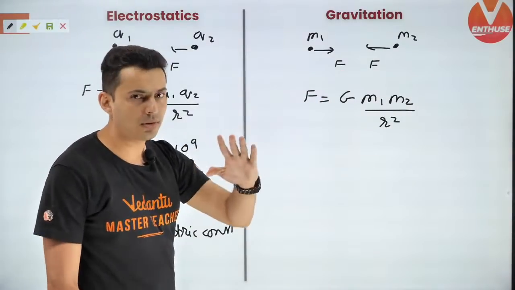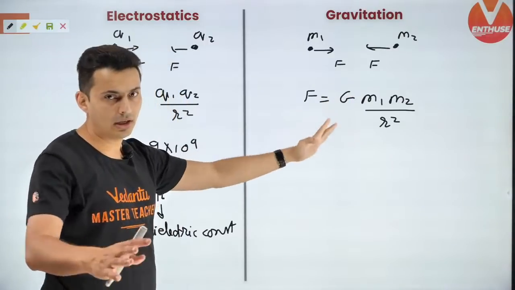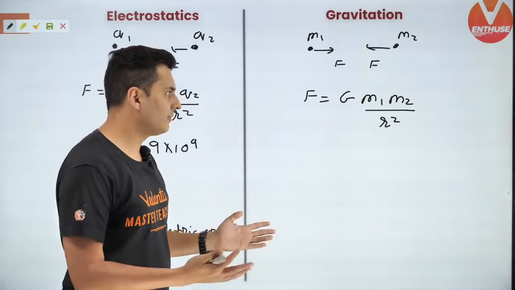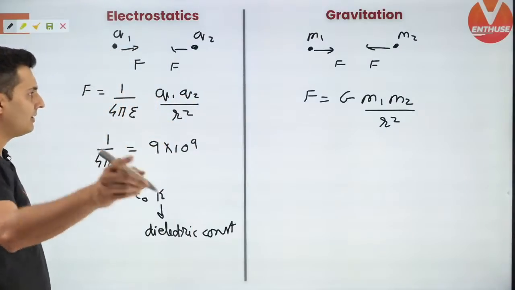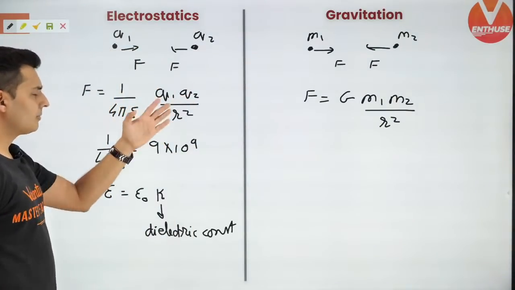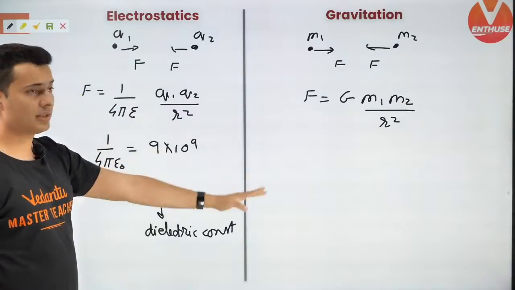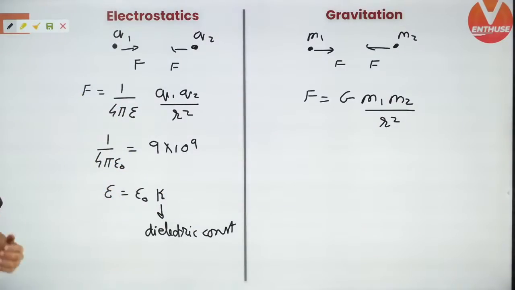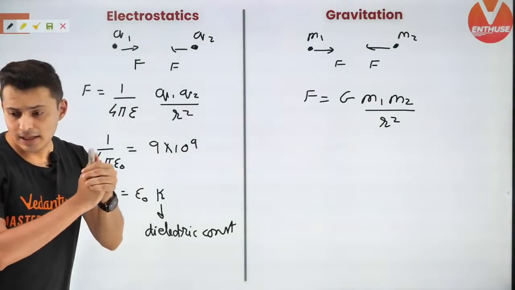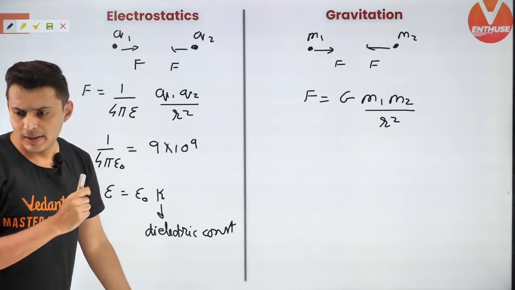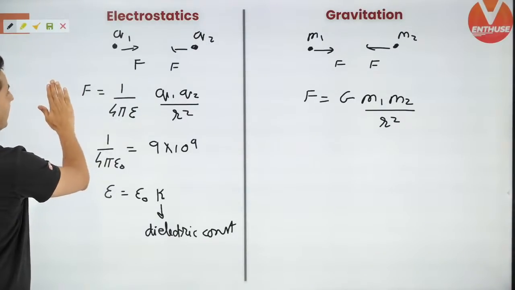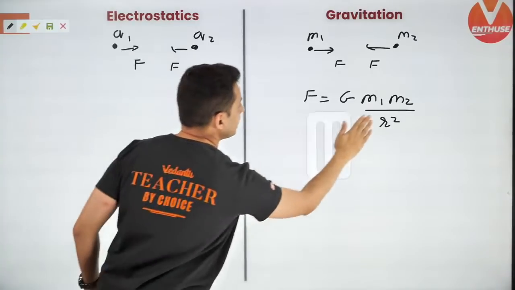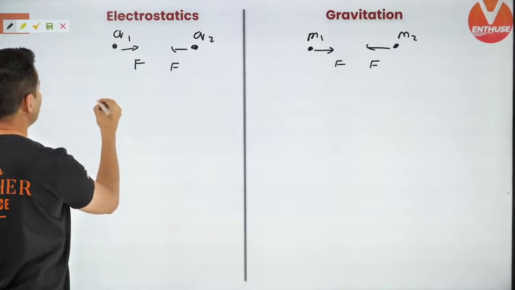But in gravity there is no such thing. So G is not dependent on any other medium. It's a universal constant. Keep this in mind. 6.67 into 10 to the power minus 11, and you should know all the values of the constants out there. Now, after this, the next thing that you should know is the potential energy formula.